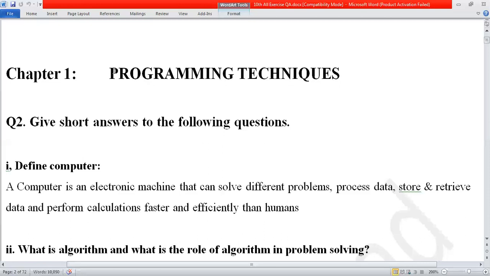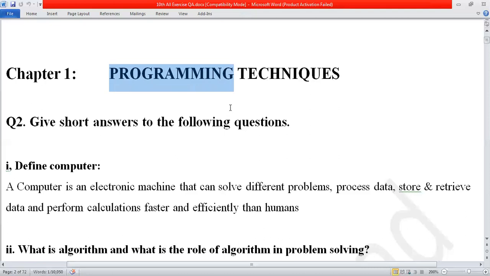What are programming techniques? It means that when you make any computer program, I'm talking about chapter number 1. Chapter number 1 is programming techniques. So what is programming and what is technique? Over here we will discuss this in this chapter.